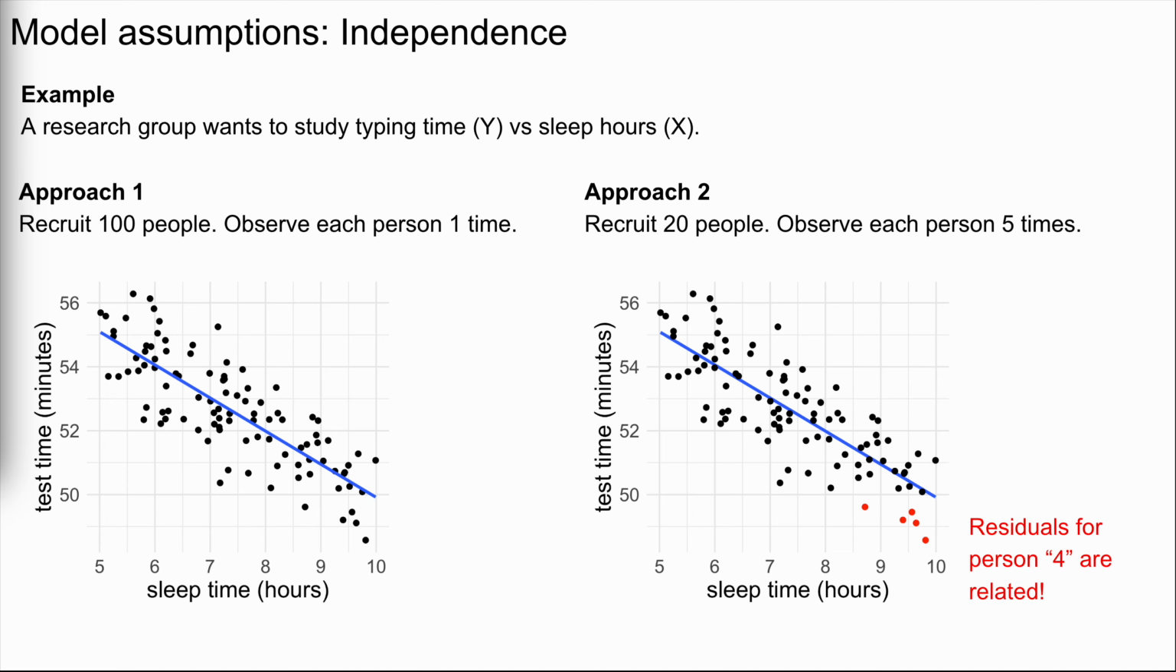For example, the data points for person 4 are highlighted in red. Notice that this subject tends to get a lot of sleep and tends to have below average typing times. The fact that all of their data points fall below the line, or all of their residuals are negative, suggests that these residuals are not independent. They're related or tell us something about one another.